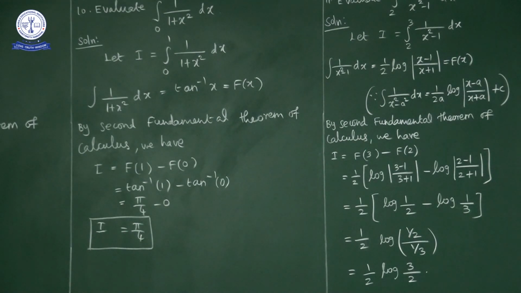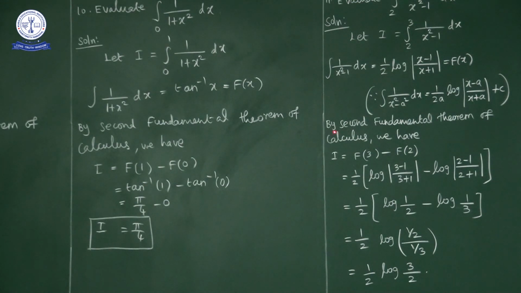I will repeat once again. Evaluate the integral from 2 to 3 of 1 upon x square minus 1 dx. The indefinite integration of 1 upon x square minus 1 dx, we can write using this formula: integral 1 upon x square minus a square dx is equal to 1 by 2a log mod x minus a upon x plus a plus c. Using this formula, the integral of 1 upon x square minus 1 dx is equal to 1 by 2 log mod x minus 1 upon x plus 1. That is capital F of x.